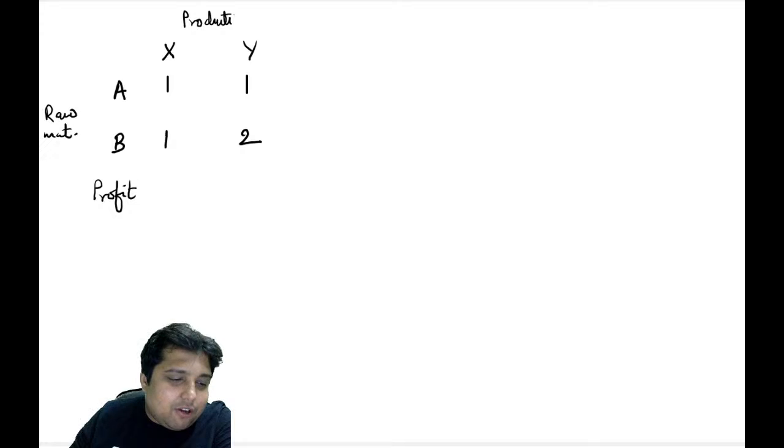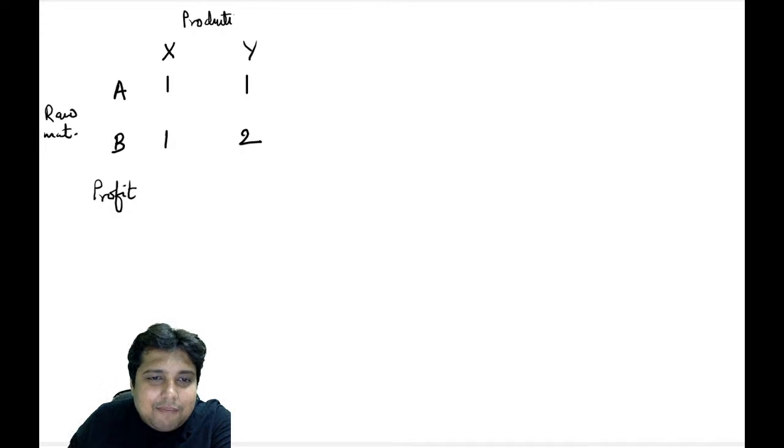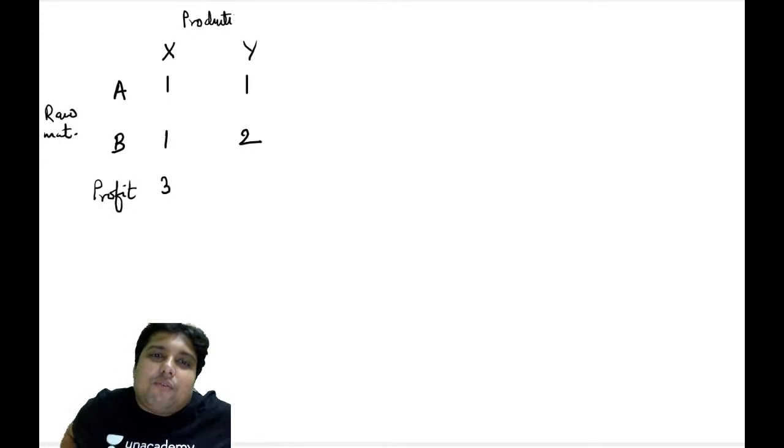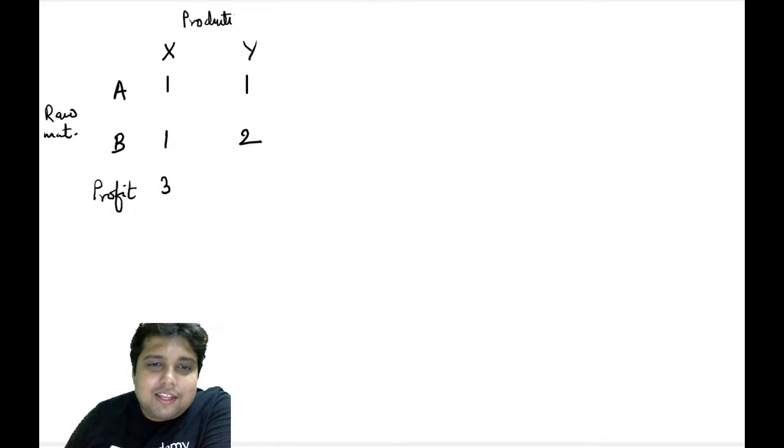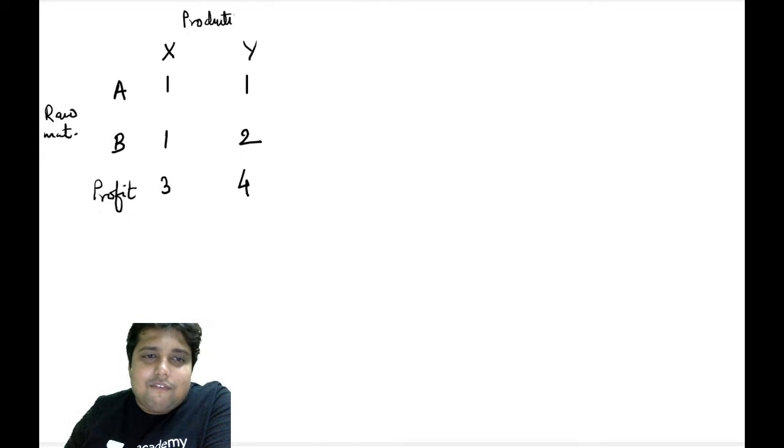Suppose the company makes 1 unit of X and successfully sells it, then they make a profit of 3 rupees behind 1 unit of X. Similarly, they make a profit of 4 rupees behind 1 unit of Y. But one more thing is given in the question: the availability of raw material A per day is restricted to only 450 units, and the availability of raw material B is restricted to 600 units per day. So I hope now you are getting the question.